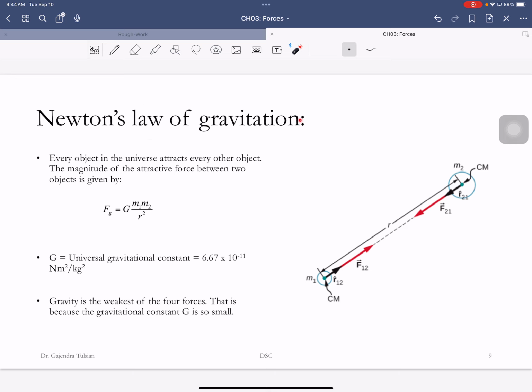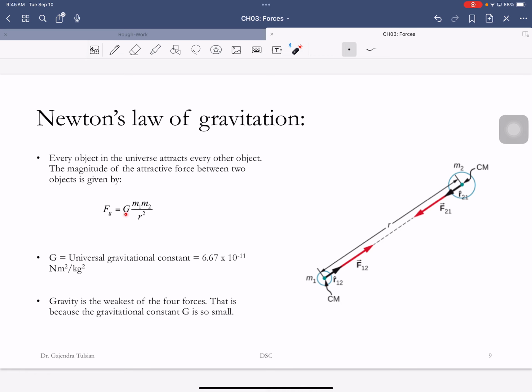Okay, Newton's law of gravitation states that every object in the universe attracts every other object in the universe. So let's say this is the Earth, and that's the moon. The Earth attracts the moon, and the moon in turn attracts the Earth, according to Newton's third law. The magnitude of this force is given by this formula. How strong the force is is given by this formula. And again, you don't have to memorize this formula.